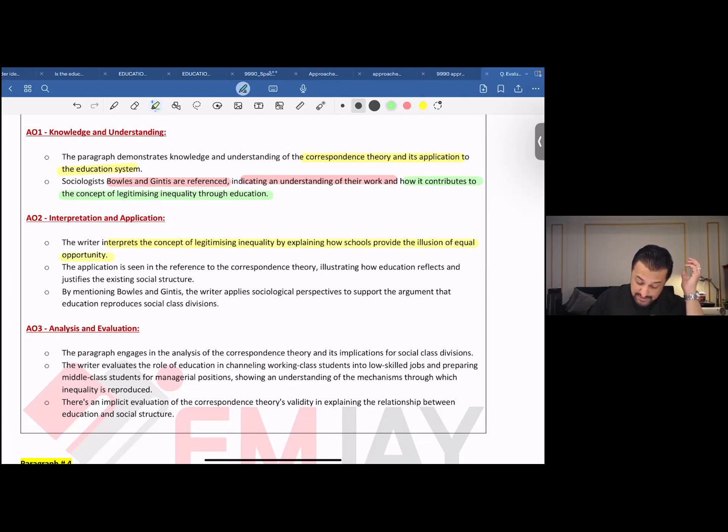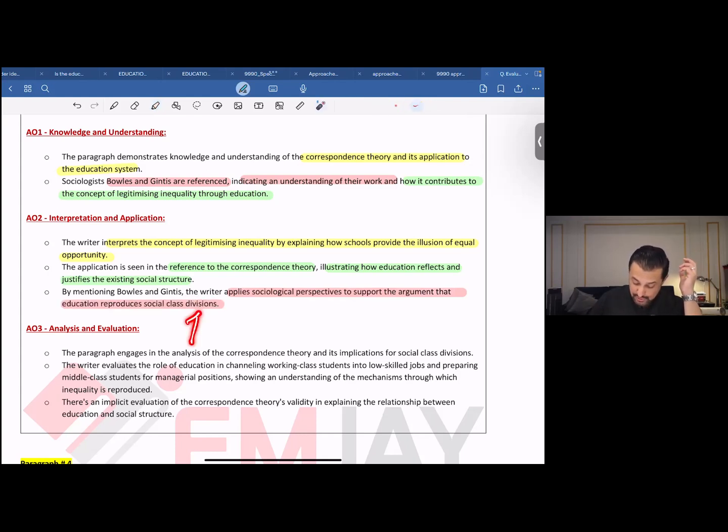The application is seen in the reference of correspondence theory, illustrating how education reflects and justifies the existing social structure. By mentioning Bowles and Gintis, the writer applies sociological perspective to support the argument that the education system reproduces social class division.